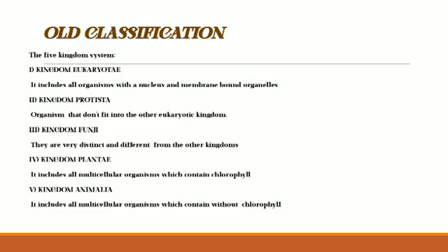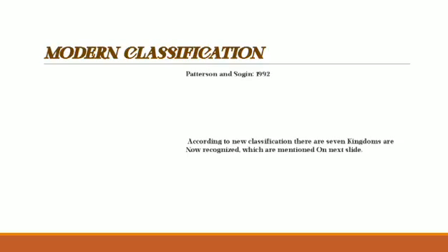The other kingdom is the kingdom Fungi. They are very distinct and different from the other kingdoms. Kingdom Fungi is very different and diverse from all other kingdoms. Kingdom Plantae includes all multicellular organisms which contain chlorophyll. Kingdom Animalia includes all multicellular organisms without chlorophyll. So this is the old classification.